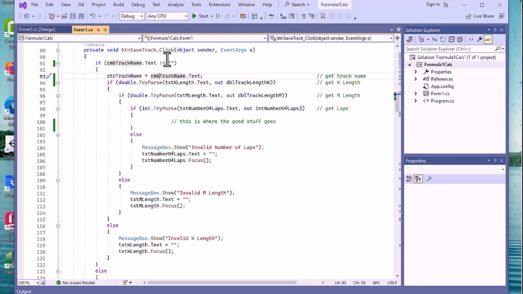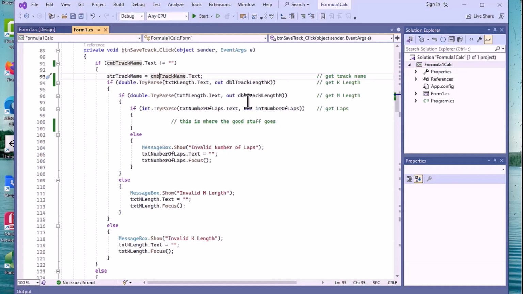We're still looking if it's blank, nulls. We certainly are going to cause an error there, and we're going to do the error piece. But if it's legit, it has to be one of those combo box drop-ins. We're forcing the user to actually use the combo box to do this. Now let's start looking at the rest of the stuff. We're bringing in the K length, and we're bringing in the M length, and we're bringing in the number of laps, it appears. So we've got that thing there.